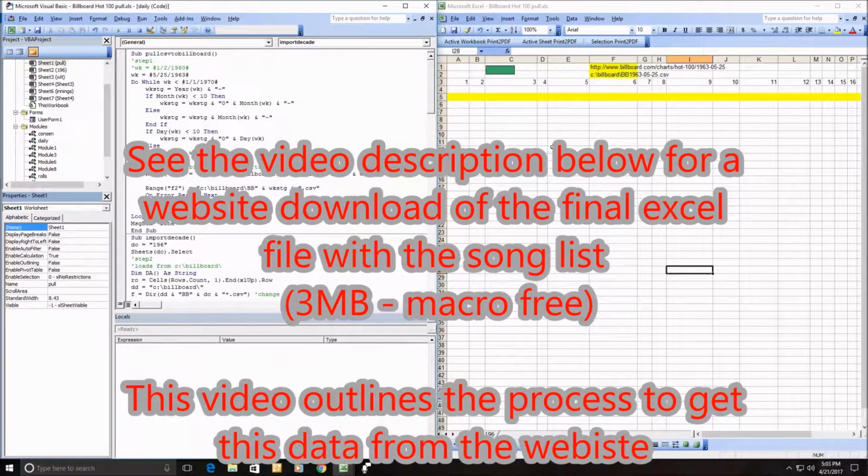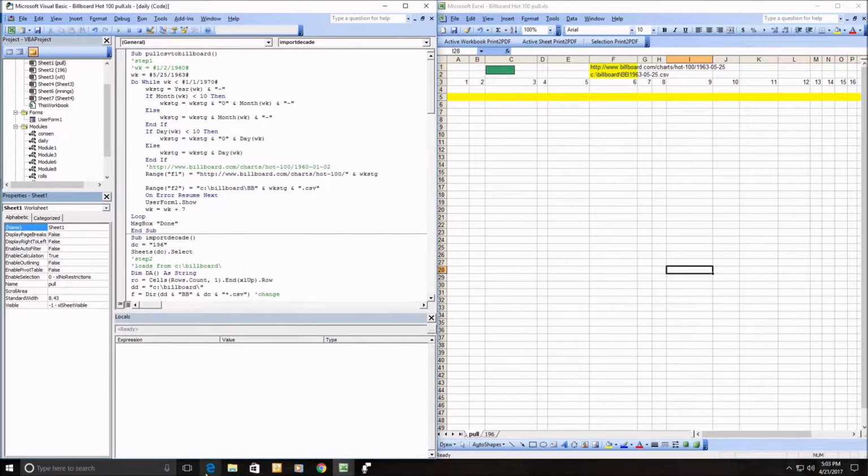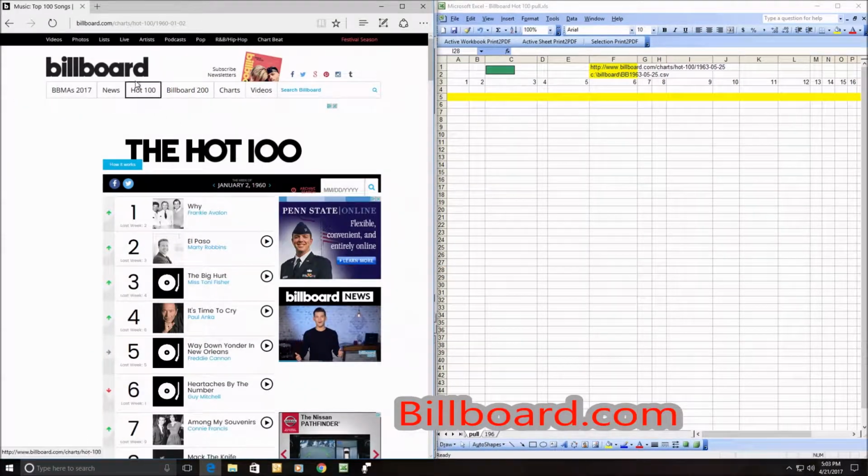So what I'm going to attempt to do here is I found a site, and everybody knows what the Billboard is. So Billboard Hot 100, and it happens to go back. I stopped at 1960, so I'm going to go 1960 to current. So it's going to be 2017 now, but I'll do it by decade. This is going to take quite a bit of time.